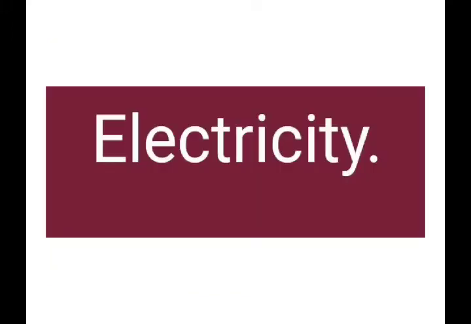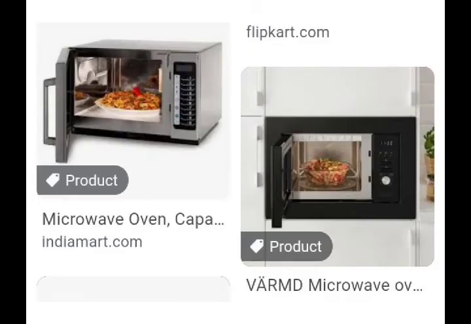Okay. Now let us see the next factor, electricity. Electricity is essential for our living. Even electricity brings about a chemical change in our daily life. See, in this microwave oven also, electricity brings about changes in the cooking process.